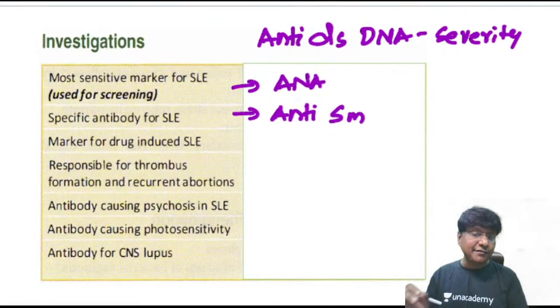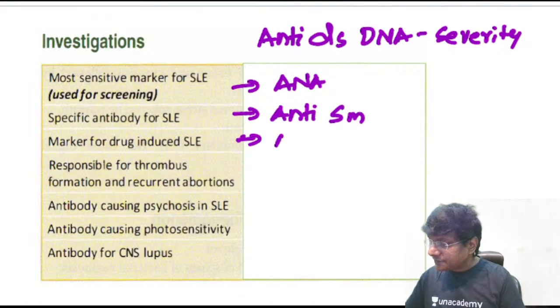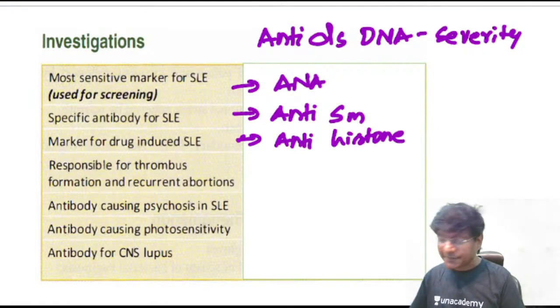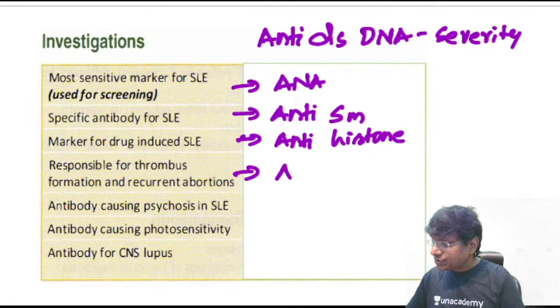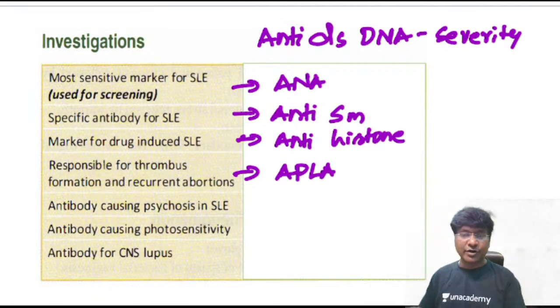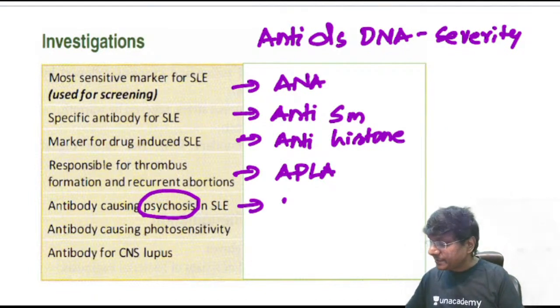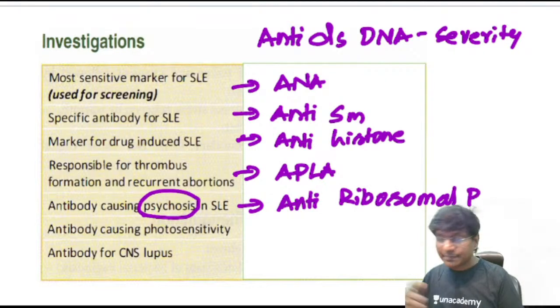And what is the marker for drug-induced SLE? The marker for drug-induced SLE will be anti-histone antibody. And what is the antibody that is responsible for thrombus formation and recurrent abortion? That is your APLA, antiphospholipid antibody. I will tell you the antibodies in APLA. And what is the antibody that is responsible for psychosis in SLE? That will be anti-ribosomal P. Right, anti-ribosomal P.